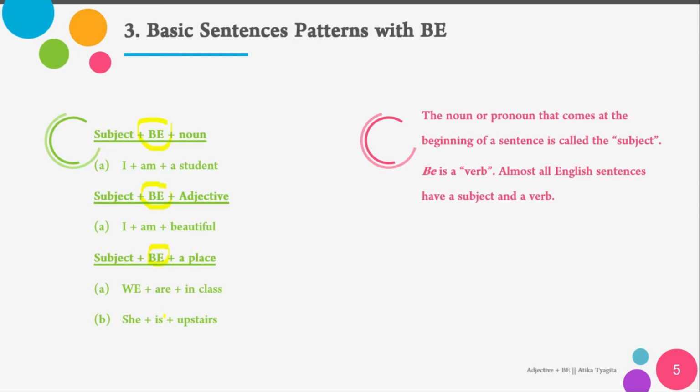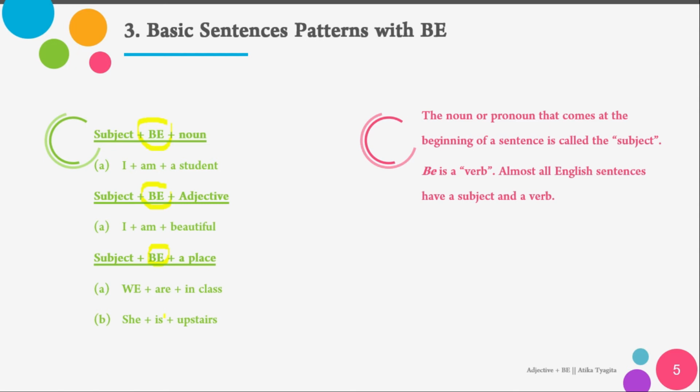Well, they, we, you: more than one person, using are. I'm just for I, is for he, she, it, and are for they, we, you. More than one person. So let me repeat one more time. When you want to make a sentence, you can make it with this form: subject plus be plus noun, or subject plus be plus adjective, or subject plus be plus place. It depends on which sentence you want to make.